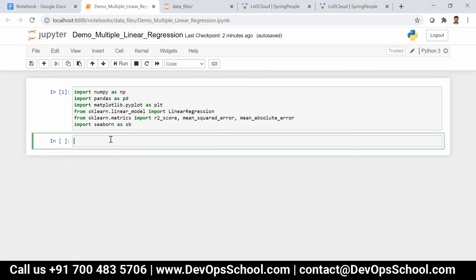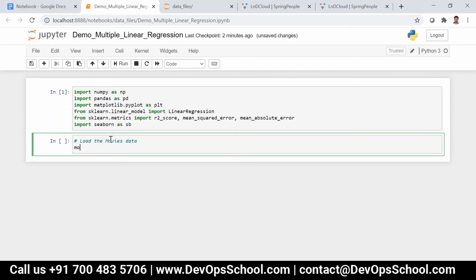So what we can just say is load the movies data. I can say movies_data is equal to pd.read_csv, or ./data_files/, okay, what is the file name?